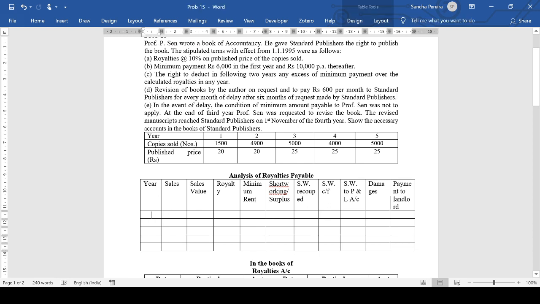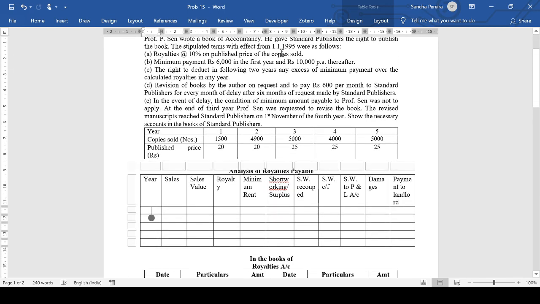They said year 1, 2, 3, 4, 5, but I will take it as 1995 because it will become easier. So on 1st January 1995, I'll take it as 1995, 1996, 1997, 1998 and 1999. There are 5 years here. The units sold are 1,500 in the first year, 4,900 in the second year, then 5,000 in the third year, 4,000 in the fourth year, and 5,000 in the fifth year.